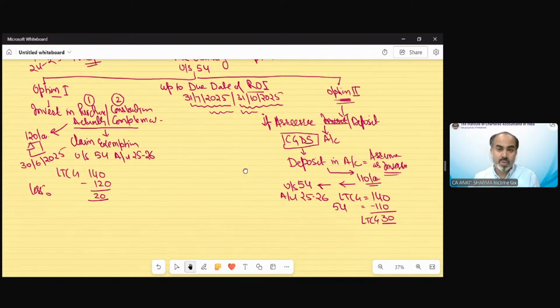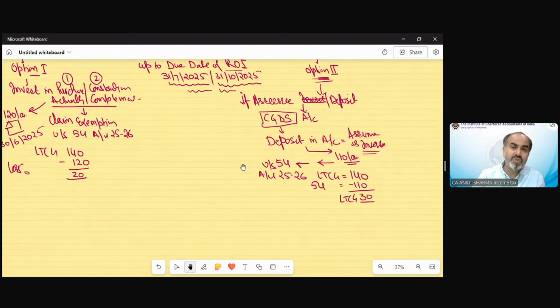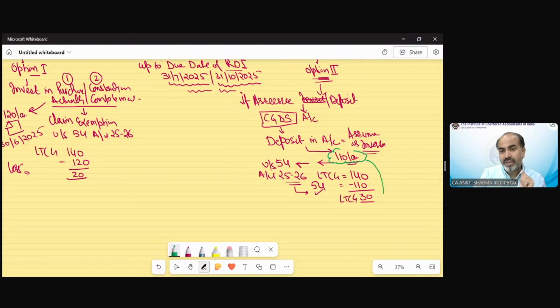Now there must be a question in your mind. Suppose in future that amount has not been utilized. In assessment year 25-26, what will happen? The department will give you exemption and tax would be charged, assuming that you have invested that amount for purchasing property. But the future could be different. The amount deposited, that is 110 lakh rupees, will have 3 implications in future.